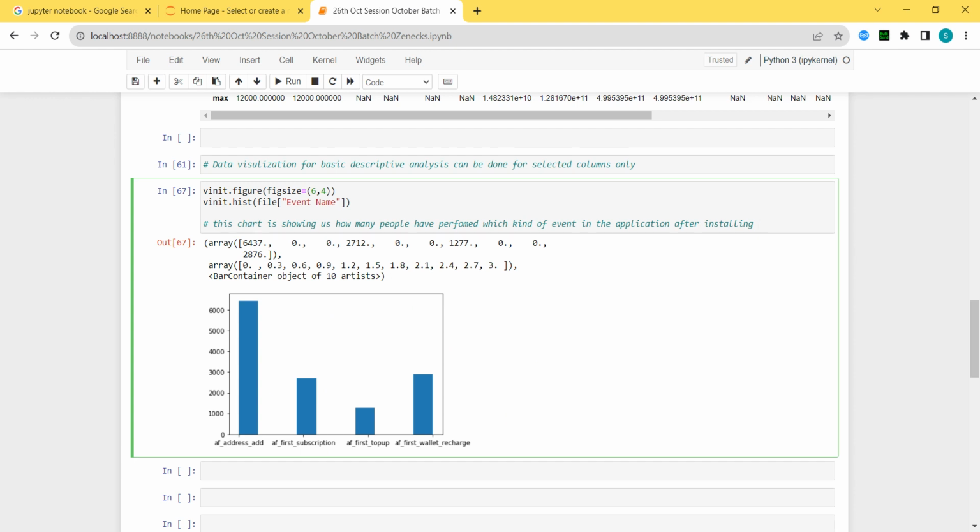Our company application, maximum people have only added the address. Maximum people, sir, maximum have only added the address, and rest of the events are like this, sir. More than 50% gap is there, sir, more than 50%. Means if we consider people are 2500, so almost double people have added the address. So at least they have started getting something.